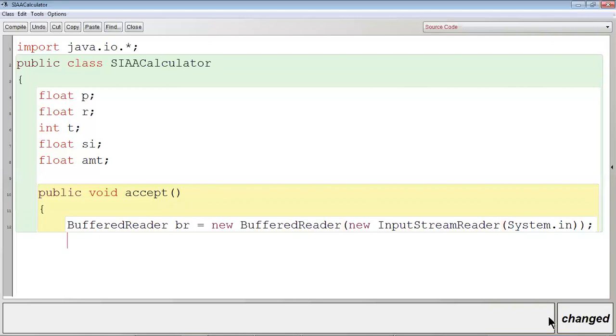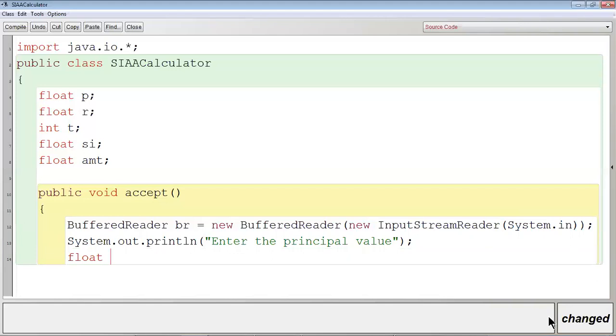Clear? Let me display a message. System.out.println, enter the principal value. Okay.